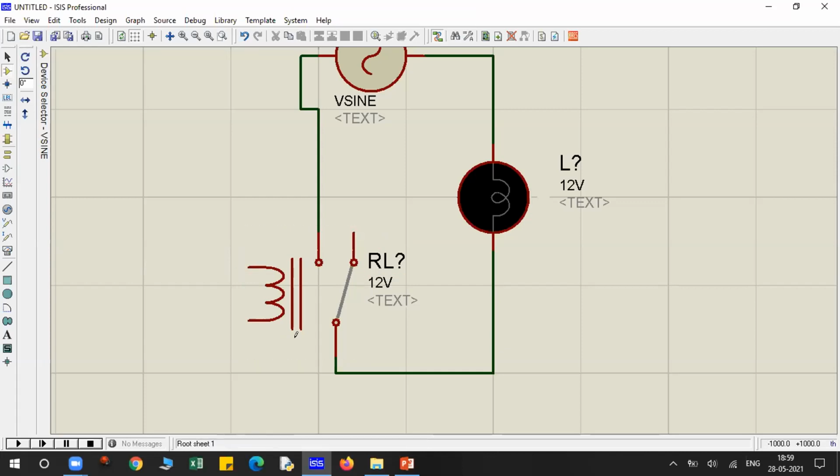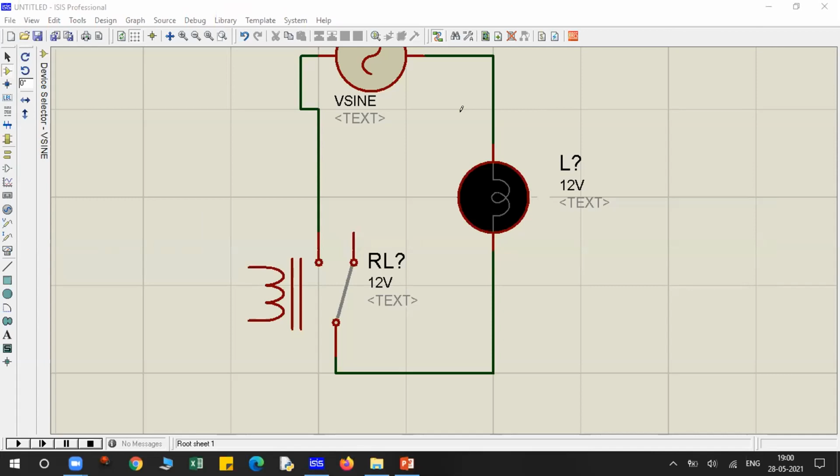And if by default I'm using a normally closed relay, or the normally closed point, that means by default when there is no supply, my lamp will get turned on automatically, or by default the circuit is complete. Understood the point, guys? Yes or no? Normally open, normally closed.